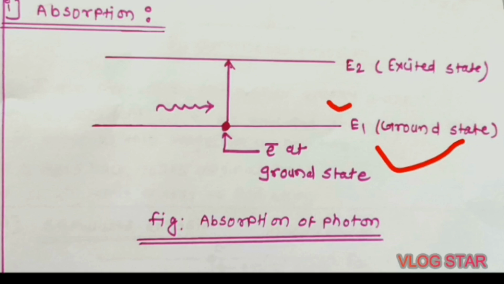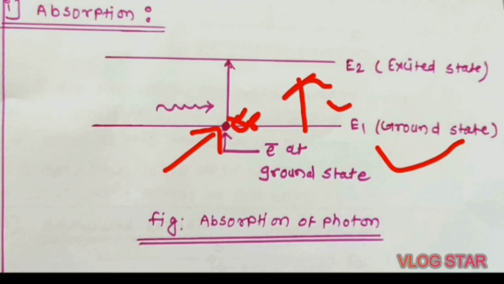If a photon of a certain energy is incident on this electron, then the electron absorbs this energy. So the total energy contained by that electron gets increased, and now this electron tries to shift towards the higher energy level, that is from E1 to E2.